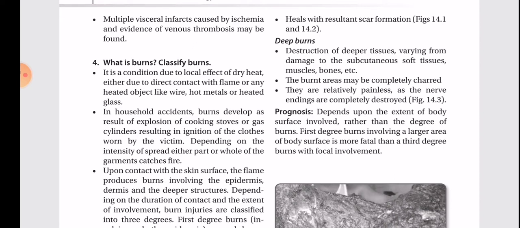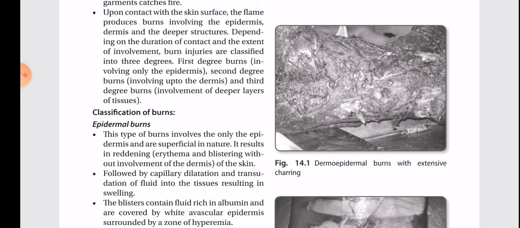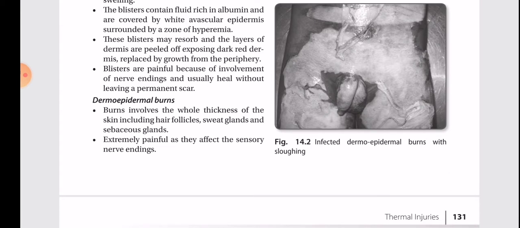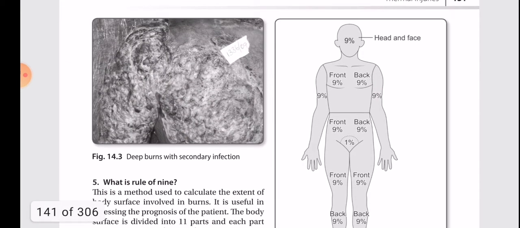Deep burns. Destruction of deeper tissues varying from damage to the subcutaneous soft tissues, muscles, bones, etc. The burnt areas may be completely charred. They are relatively painless as the nerve endings are completely destroyed. Prognosis depends upon the extent of the body surface involved rather than the degree of burns. First degree burns involving a larger area of body surface are more fatal than a third degree burn with a focal involvement. This is the picture of dermoepidermal burns with extensive charring, and this one, infected dermoepidermal burns with sloughing. Deep burns with secondary infection.